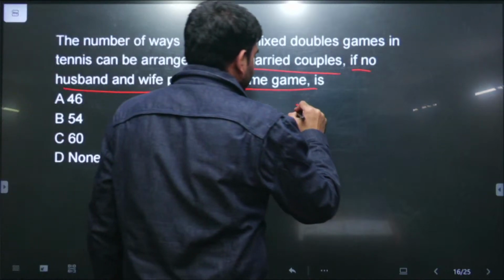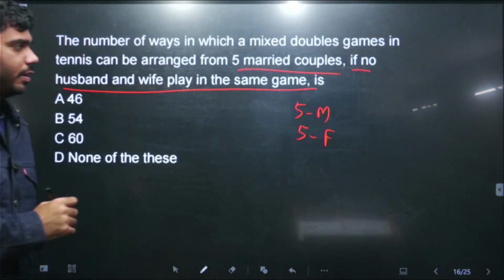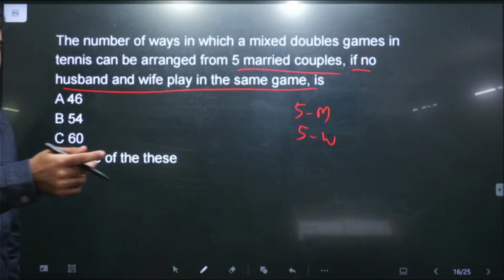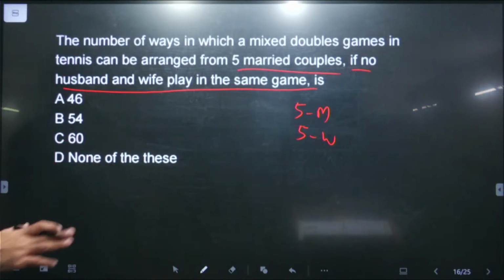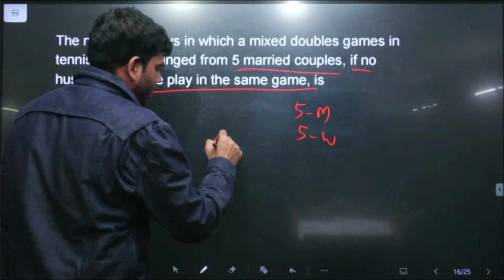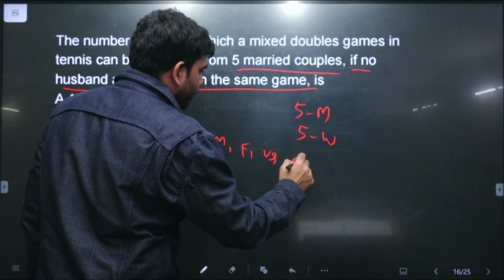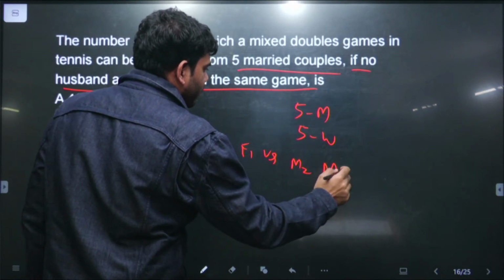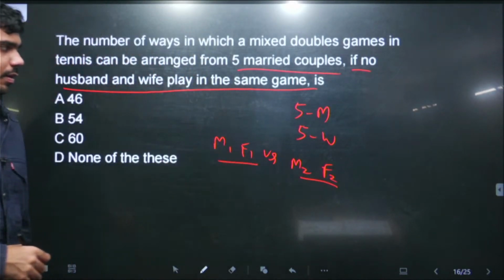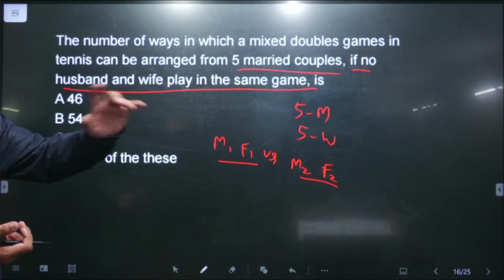There are 5 men and 5 women, women ही बोल देते हैं. 5 men and 5 women are there, and these are husband and wife. Right? मतलब 5 pairs of couples are there, and we need to have a match of mixed double. Mixed double in the sense male 1, female 1 versus male 2, female 2. This is a mixed double team. And there are 4 players, in teams of 2. In every team there is 1 male and 1 female.